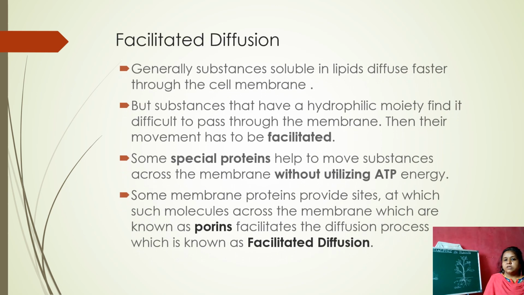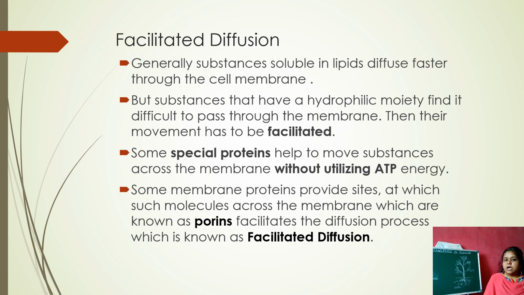Now let us know about the facilitated diffusion. After knowing about the porins, you can easily understand the facilitated diffusion. Generally, substances soluble in lipids diffuse faster through the cell membrane, but substances that have a hydrophilic moiety find it difficult to pass through the membrane. Then their movement has to be facilitated.